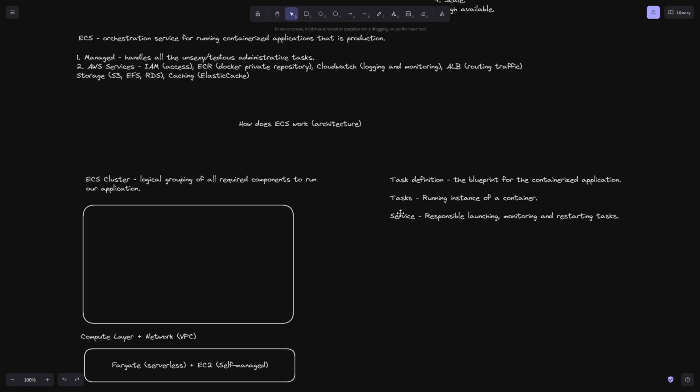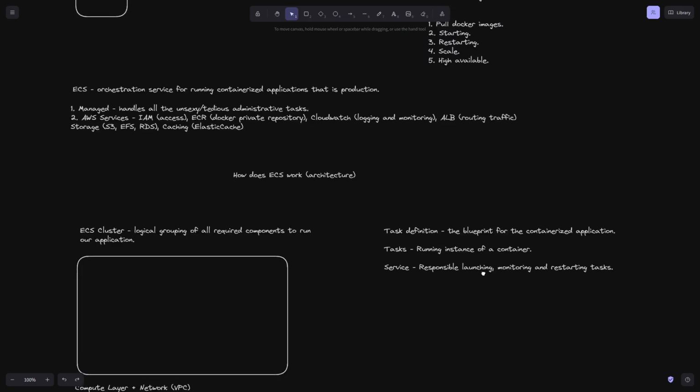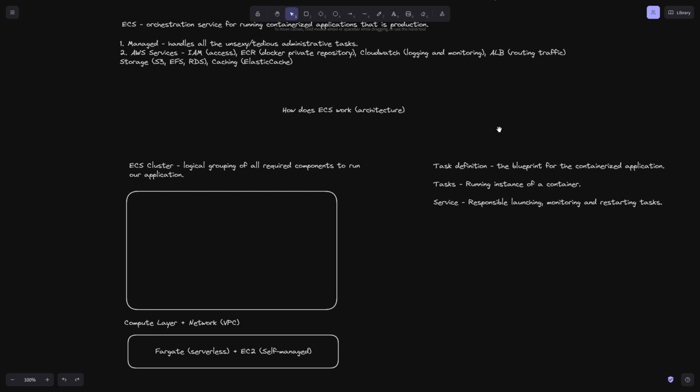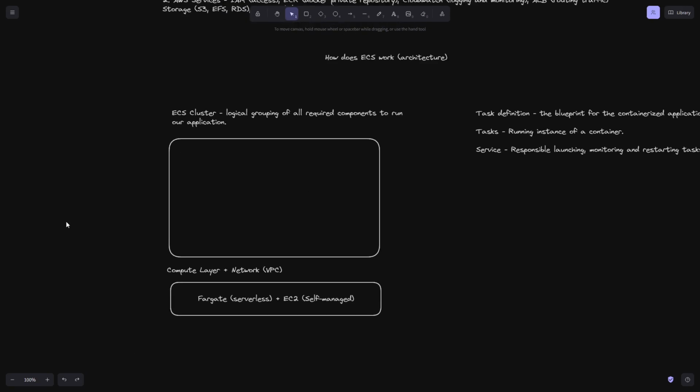Meaning that a service helps us do these three components here, which is restarting, scaling, and making sure that our application is highly available, right? I hope that makes sense.